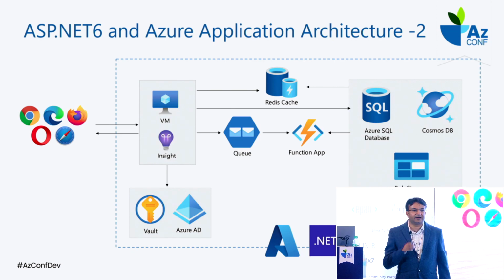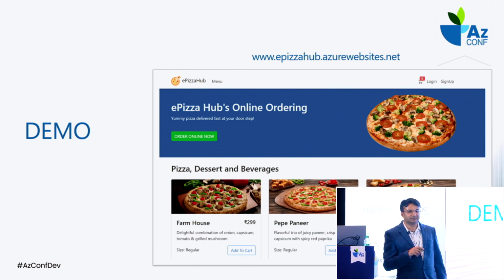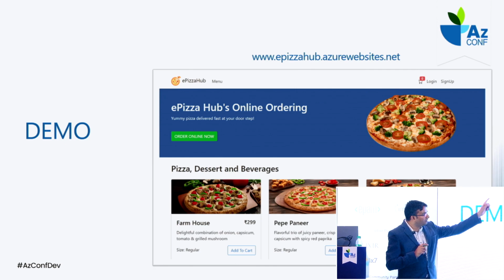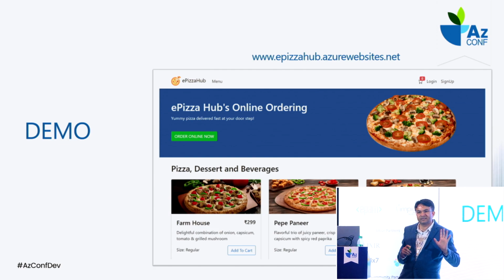So let's quickly have a demo as well. What is the application I want to show you? This is the application we are going to build. It is the ePizza Hub online application. This is open on the web, the link you can open on your mobile phone. It is accessible. I already hosted it in the cloud. You can access it.